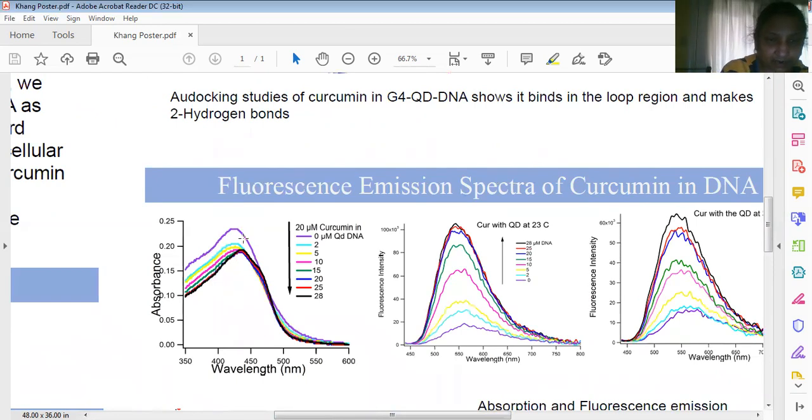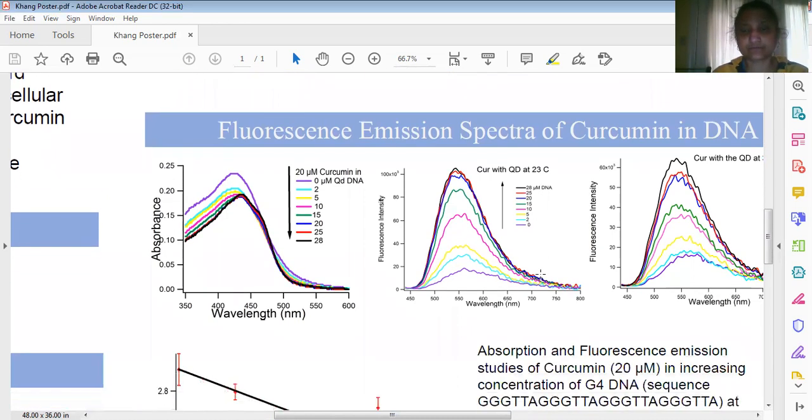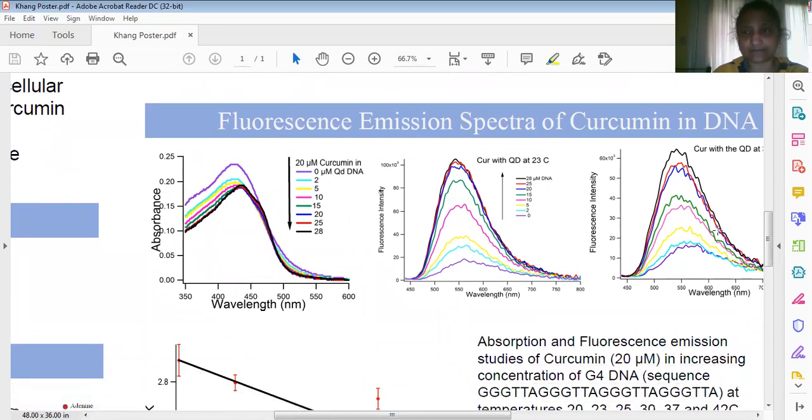The absorption spectra of curcumin at 0 micromolar DNA, with increasing concentration of quadruplex DNA, we see that there is a change, and we see a wavelength where there is an intersection of the spectra. With increasing DNA concentration, the absorption is moving from left to right, and we see a beautiful isosbestic point here. This suggests that curcumin is binding with the DNA. That is the absorption and fluorescence spectra.